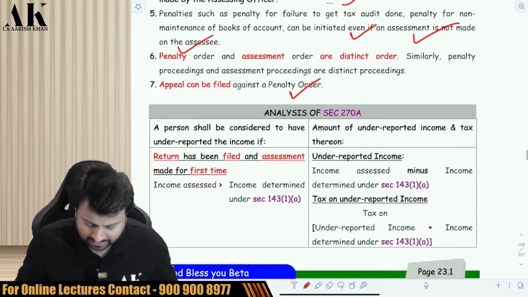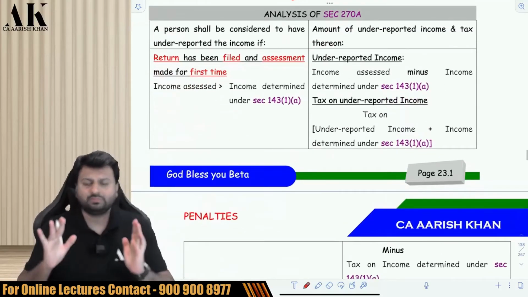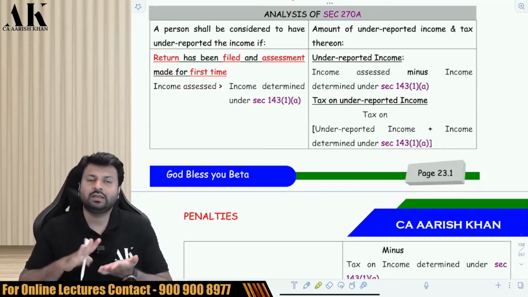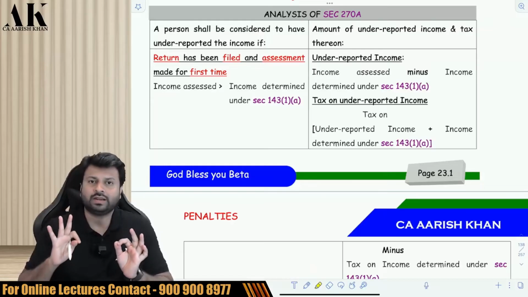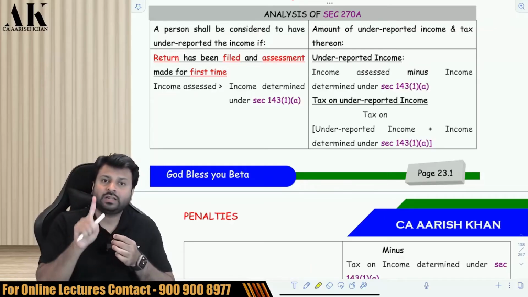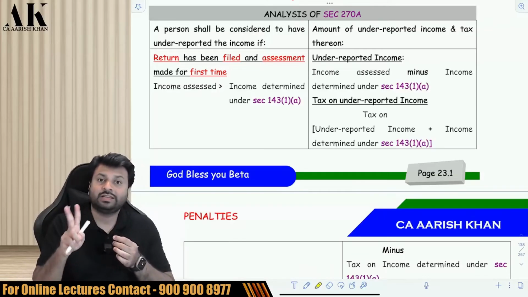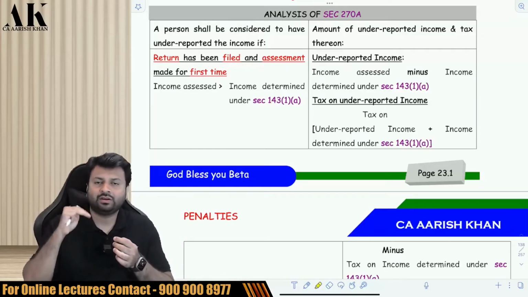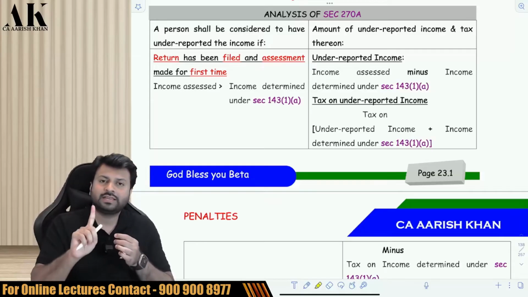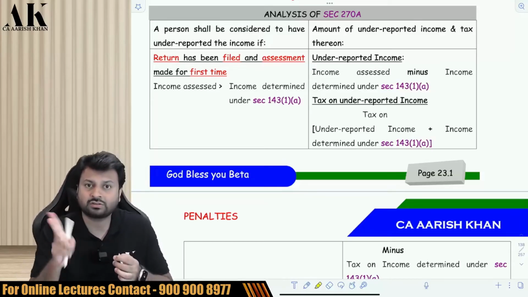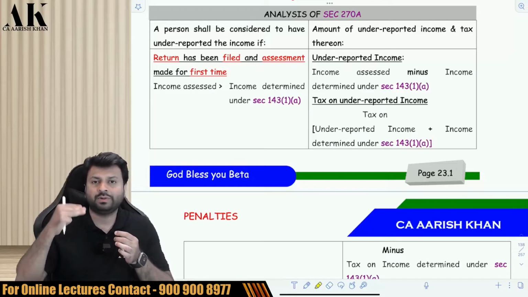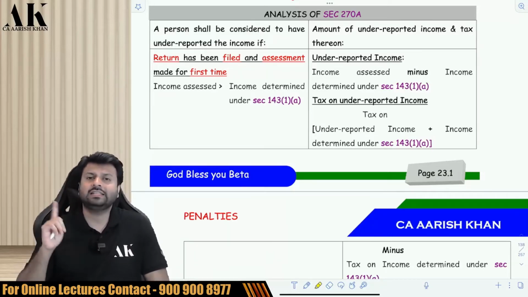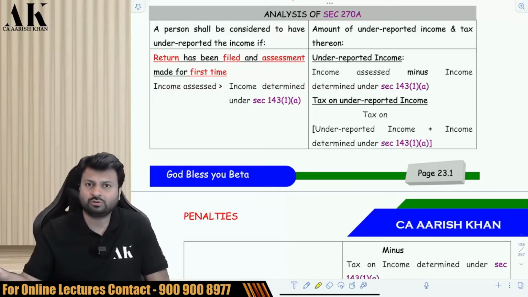Okay. Now, how much penalty will be imposed and how to compute the penalty? This is the most important part of this topic, and there are various cases in this which we need to understand one by one. Always remember there are three steps in computing the penalty. First step is to find out the underreported income. Second step is to find out the tax on underreported income, and the third step is to find out the penalty on that particular underreported income. So first step is underreported income, second step is tax on underreported income, and then we have to compute penalty on that underreported tax. In some cases it is 50% of tax, and in some cases it is 200% of tax. That you will come to know in the next 10-15 minutes.